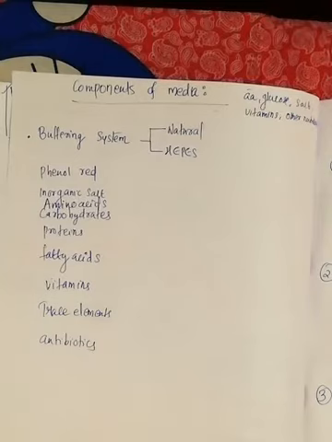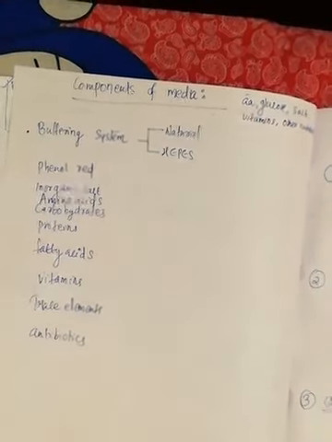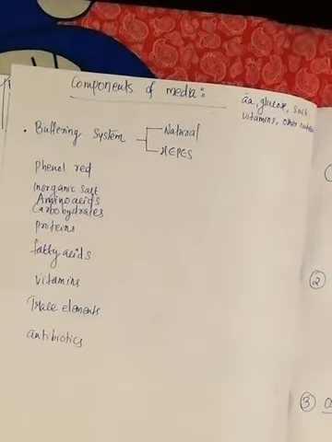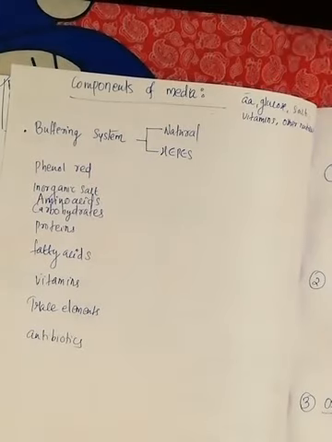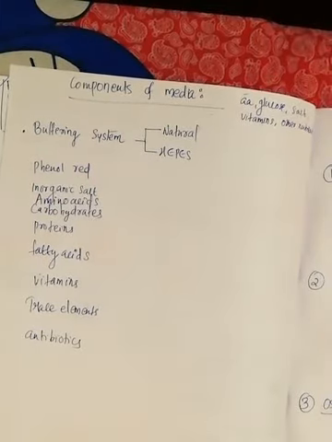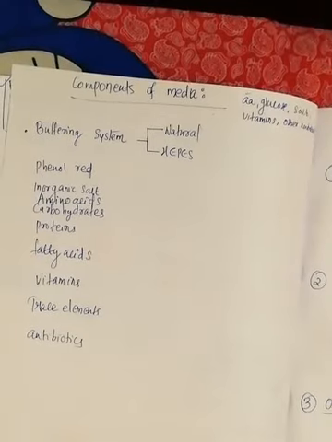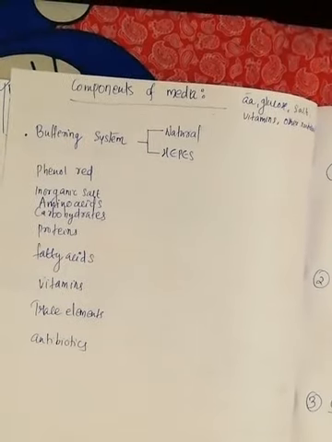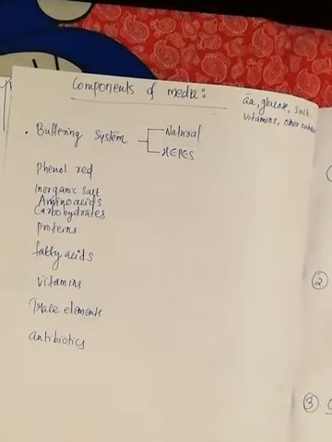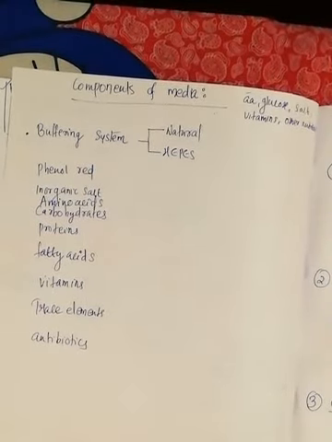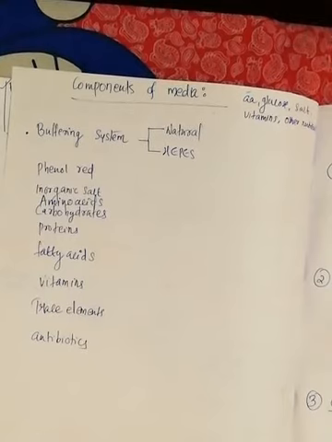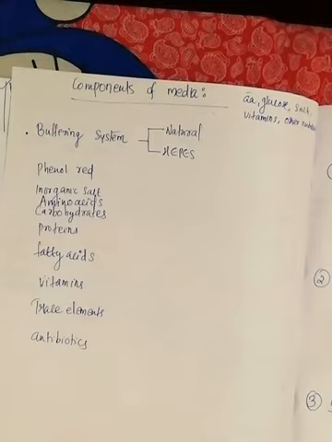Okay, now the buffering system. Another important aspect is the buffering system. We have discussed already under the physiological property that the pH should always be maintained. Now buffering can be maintained by two methods. One is the natural buffering system, meaning regulation of the pH. One is a natural one, another one is by using the HEPES buffer. Natural one means we use a bicarbonate buffer, and carbon dioxide in the incubator will balance the bicarbonate and carbon dioxide content, and this is maintained exclusively by the carbon dioxide incubator.